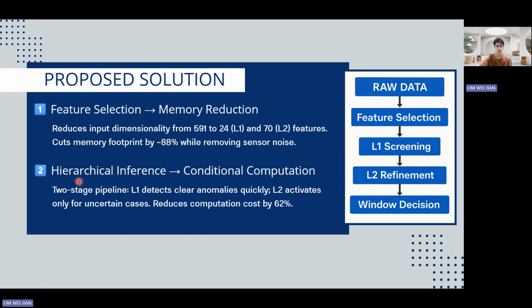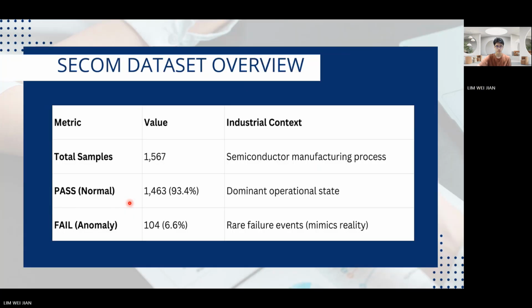Second, the hierarchical inference. This consists of a two-stage pipeline, where level 1 performs fast anomaly screening and level 2 activates only when suspicious patterns are detected. This conditional computation structure reduces unnecessary processing while preserving detection quality.